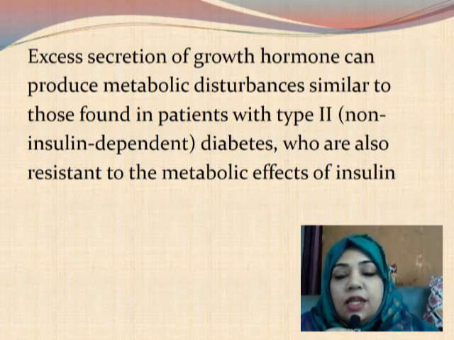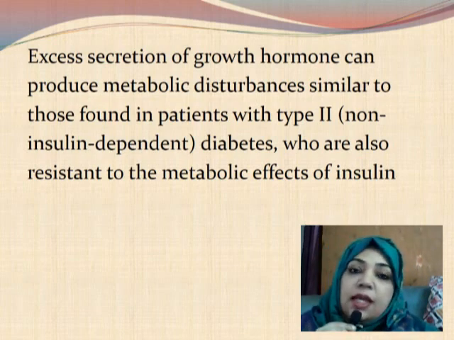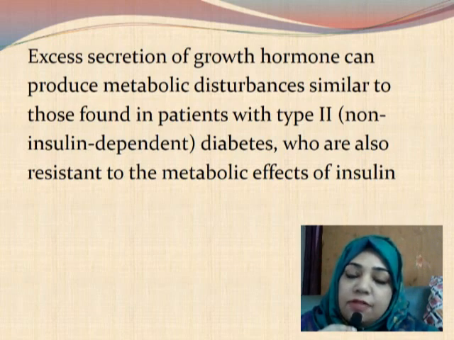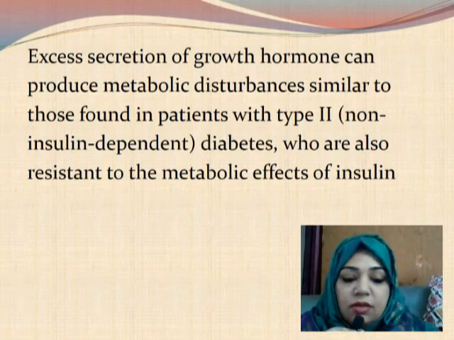And so the ketogenic effect and the diabetogenic effect of growth hormone do not occur in normal physiological condition. It happens when there is excessive secretion of growth hormone. So these are happening in abnormal conditions.